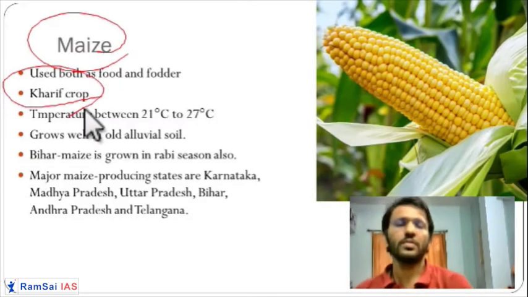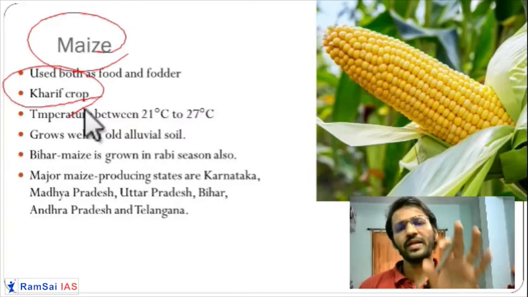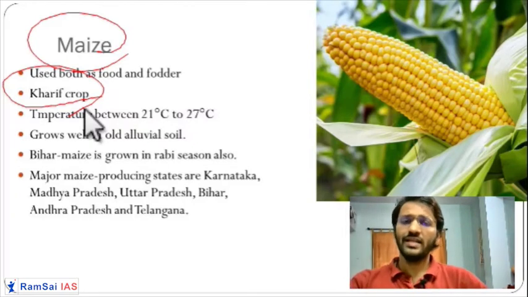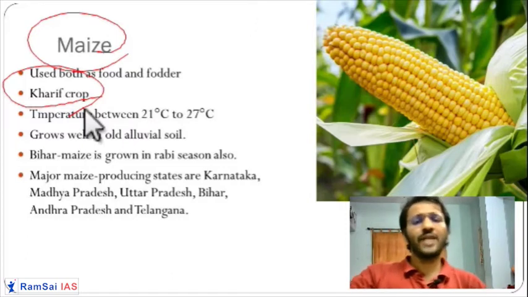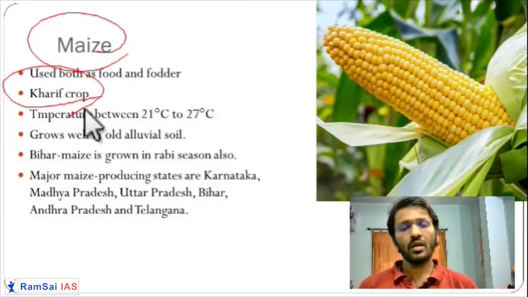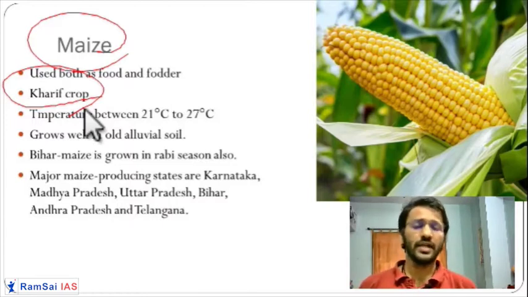So it is a kharif crop. A little higher temperature is required for this crop. The soil requirement is a fertile soil, but sometimes normal soil is also fine. Though it is not much fertile, it can be grown on less fertile soil as well. But if you have fertile soil, it will grow very well. Though it is a kharif crop, in some states, for example parts of Uttar Pradesh and Bihar, they grow it as a rabi crop as well. Because they have higher temperature, they are close to the Tropic of Cancer, so they will use it.